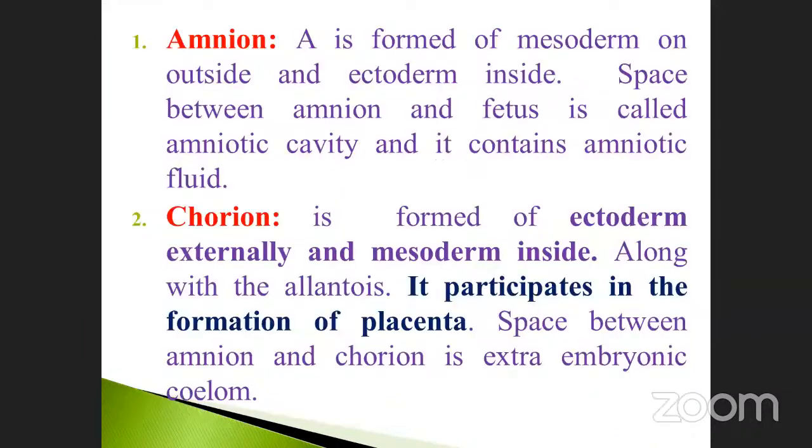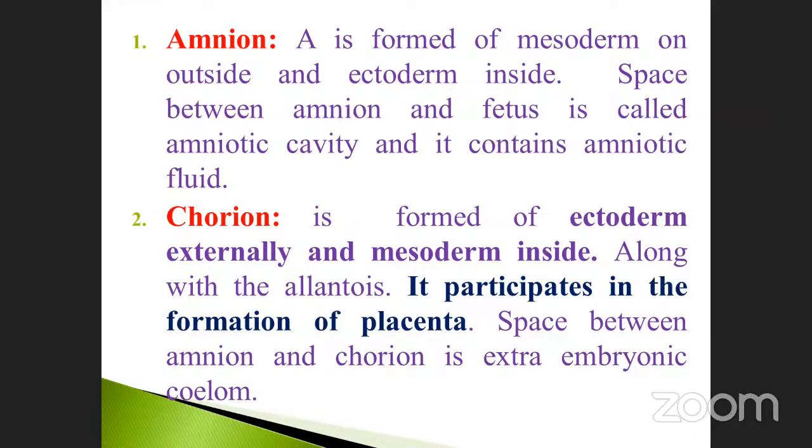For the next slide, first one, amnion. Amnion is formed of mesoderm on the outside and ectoderm inside. The space between the amnion and fetus is called the amniotic cavity, and it contains amniotic fluid. Note it down. Mesoderm outside and ectoderm inside. The space between the amnion and fetus is called the amniotic cavity, and it contains amniotic fluid. This is the first one.